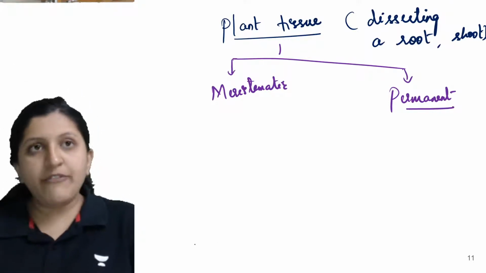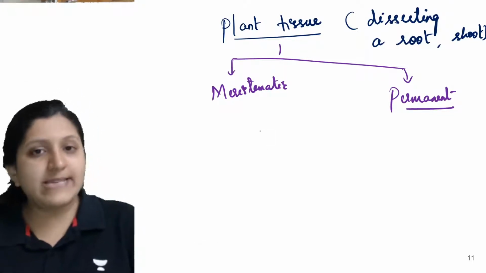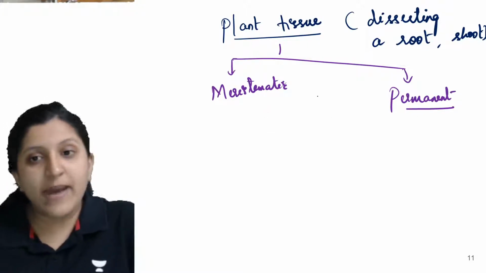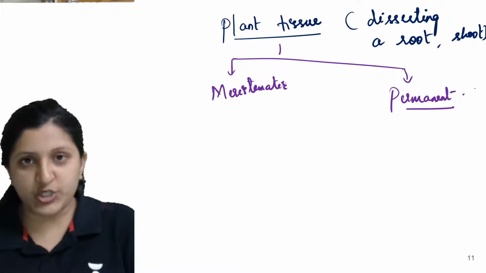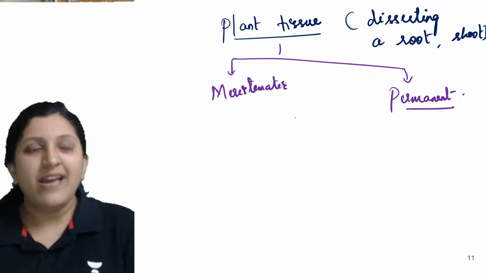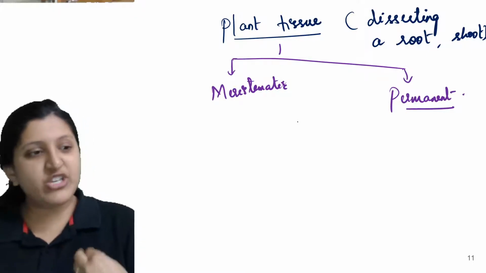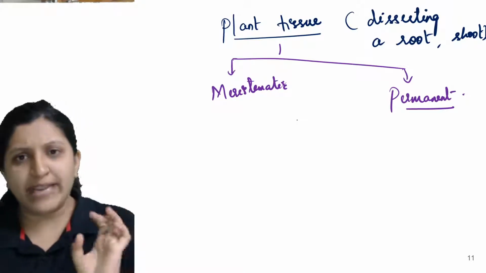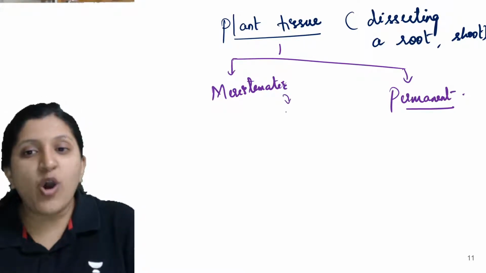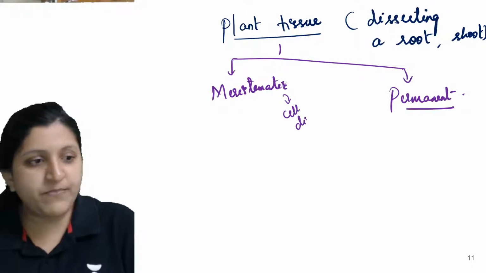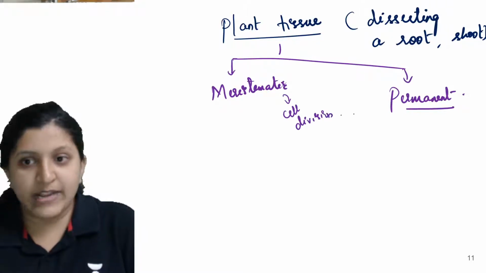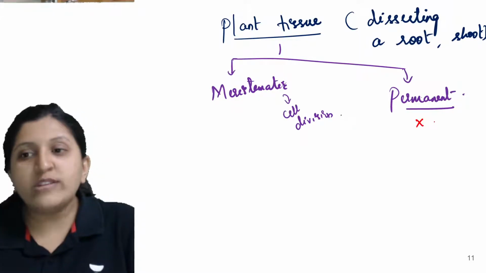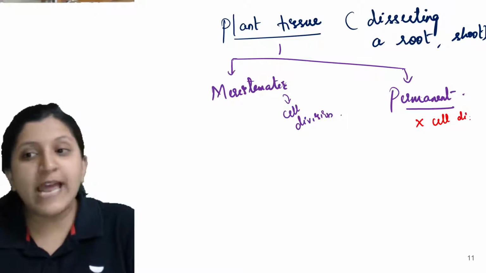Now the question is, how exactly is the meristematic tissue classified, or how exactly is this meristematic tissue giving rise to a permanent tissue? We always study that meristematic tissue is the one which gave rise to a permanent tissue, and this permanent tissue is not dividing. That means the meristematic tissue has the capacity of cell division and will undergo cell division, whereas the permanent tissue does not undergo cell division. There is no cell division in this case.